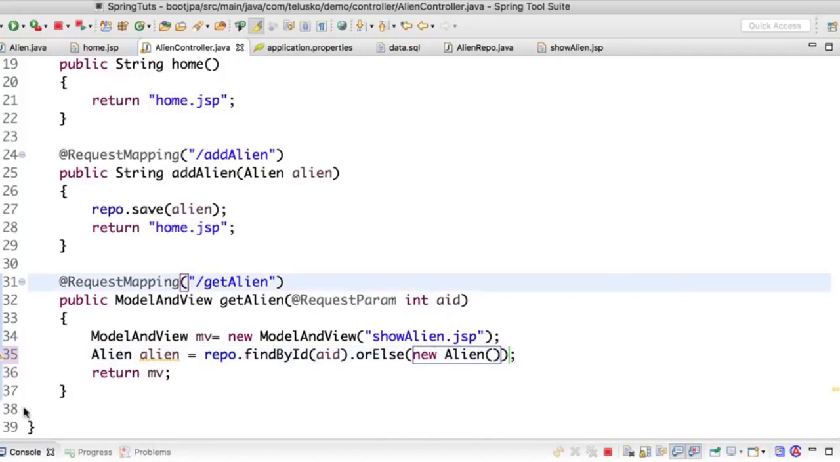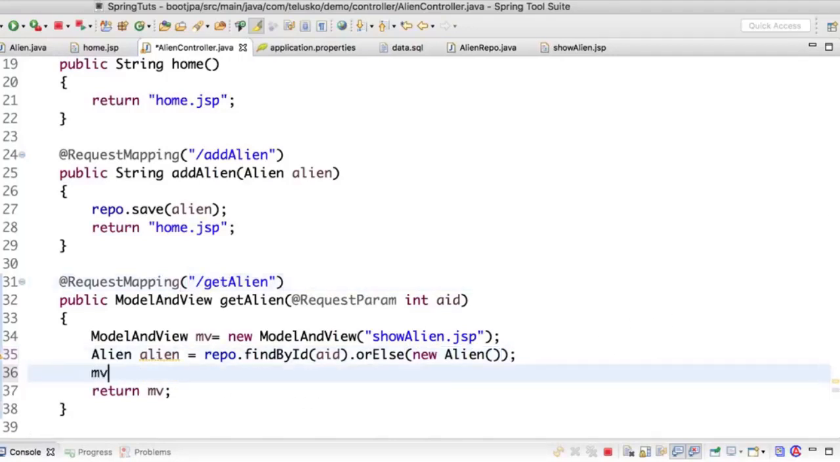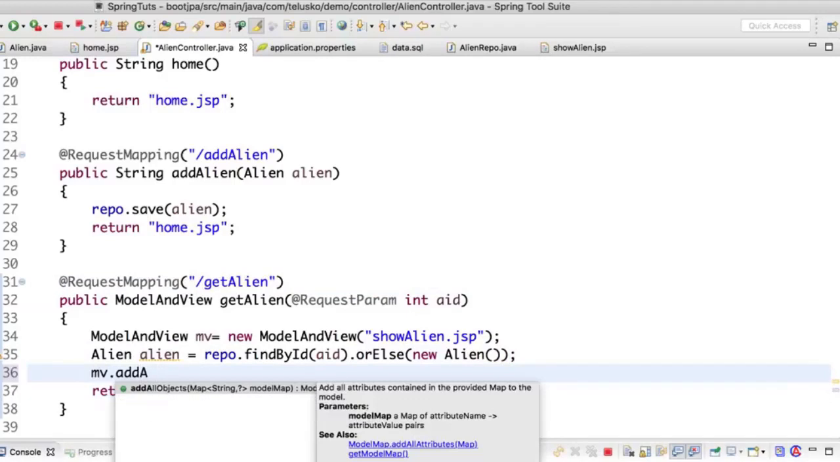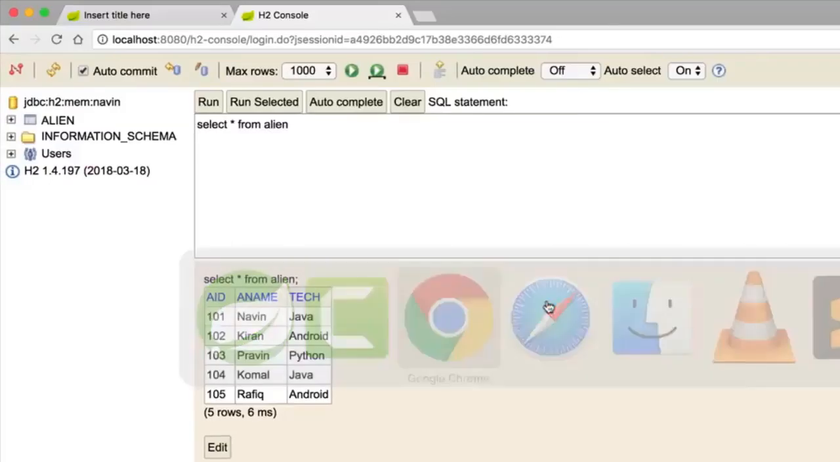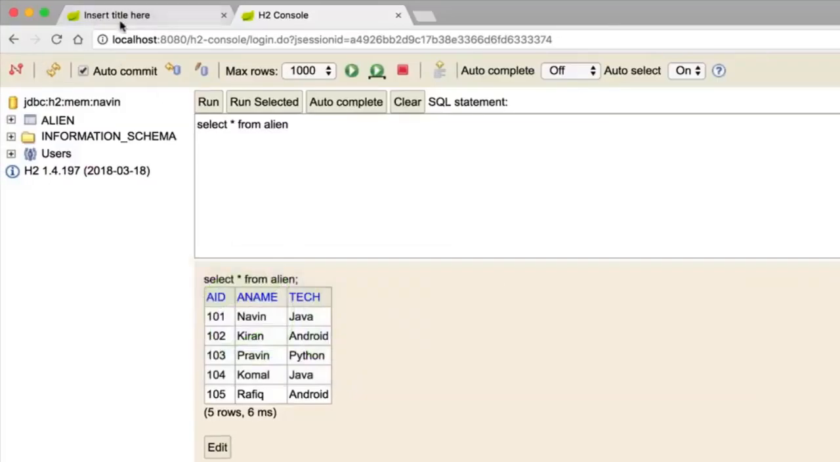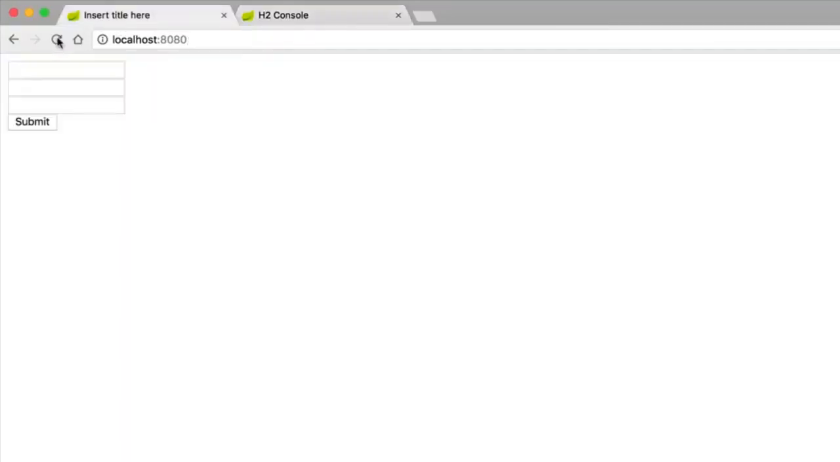Yeah, so now once we have these values, we need to add that in mv. So I would say mv.addObject, and I will add alien. That's it. It's that simple. This should work. How do I verify this? So let's relaunch the application and go back to the browser. Okay, not in the H2, of course. I want to go to the page.